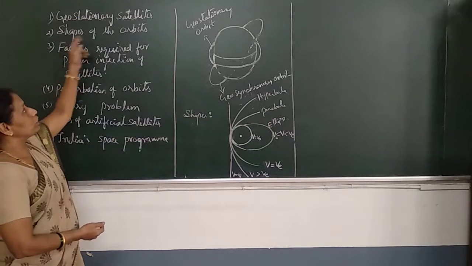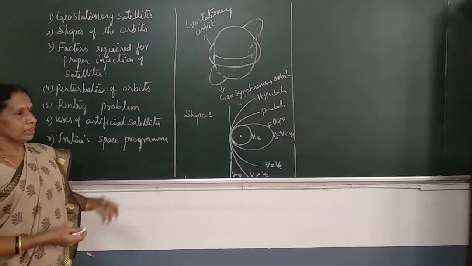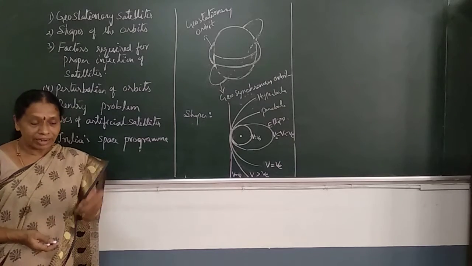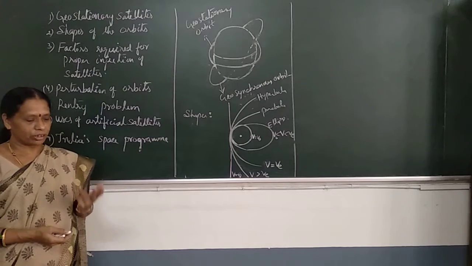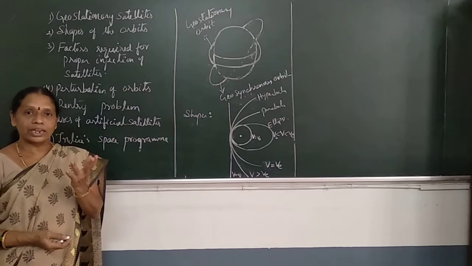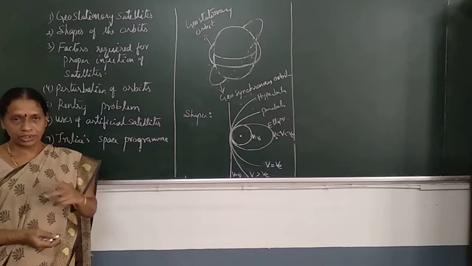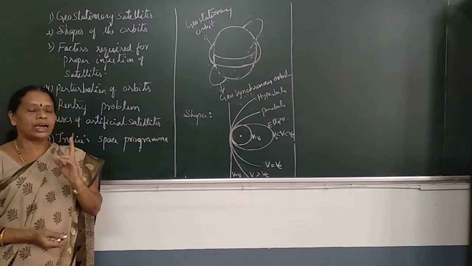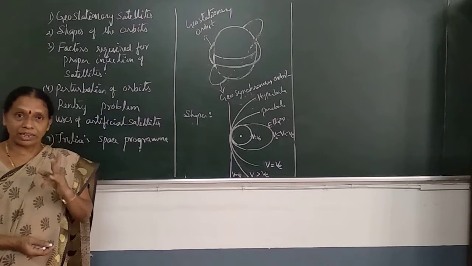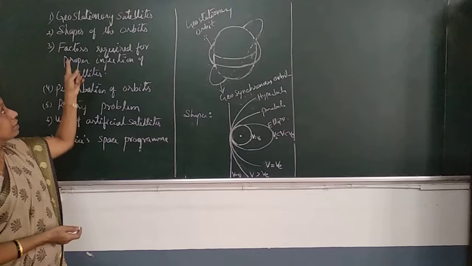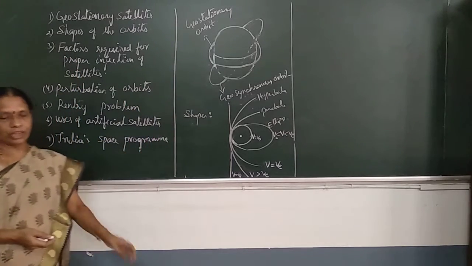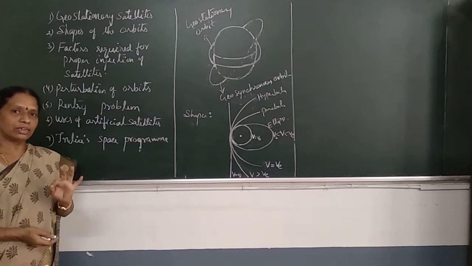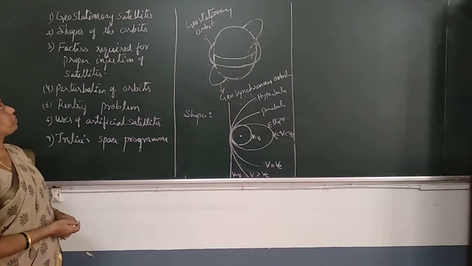This is about the geostationary satellite. The satellite becomes geostationary only when these conditions are satisfied. What are the conditions? The period should be the same as that of the Earth, 24 hours. The direction of rotation should be the same as that of the Earth, from west to east. The angular velocity should be the same as that of the Earth, and the satellite should revolve around the Earth in the equatorial plane. Then only that satellite becomes the geostationary satellite.